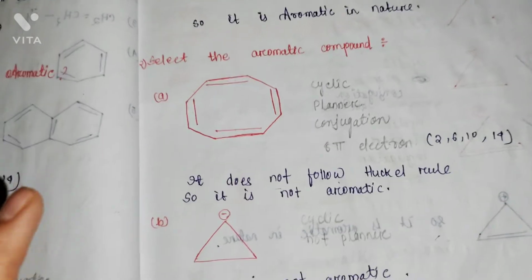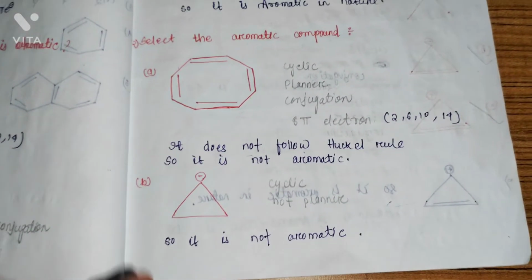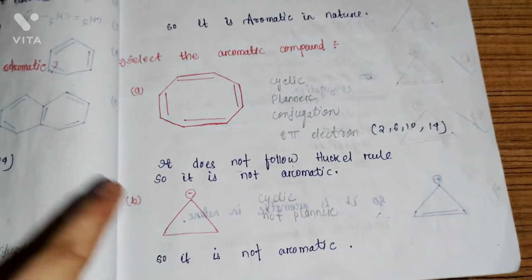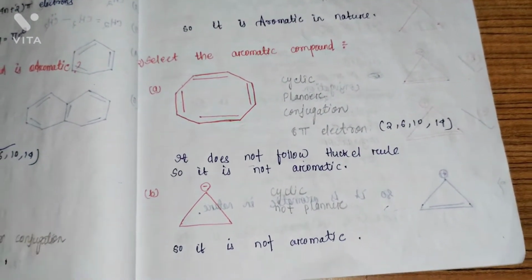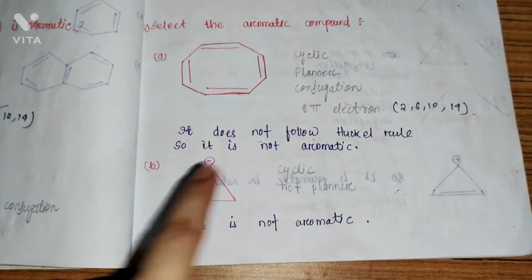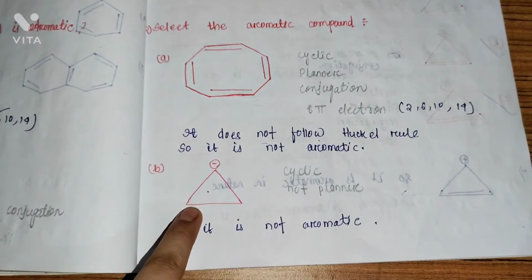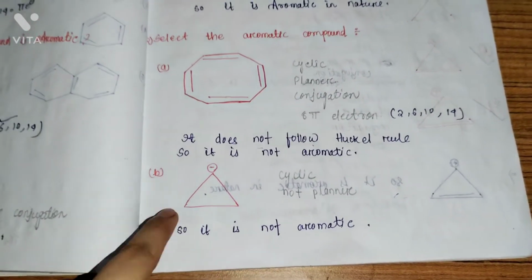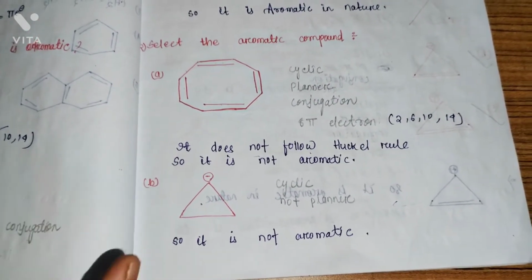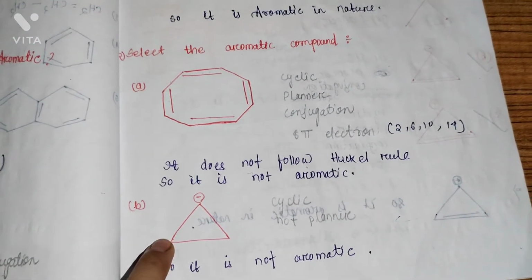Okay. Let us see the second example. In this compound, you have to check first whether it is cyclic or not. It is looking like a ring structure and a closed structure too, so it is cyclic. Then you have to check the planarity. For planarity, the carbons contain double bond, triple bond, positive charge, and so on. But here, the carbon contains single bond only.